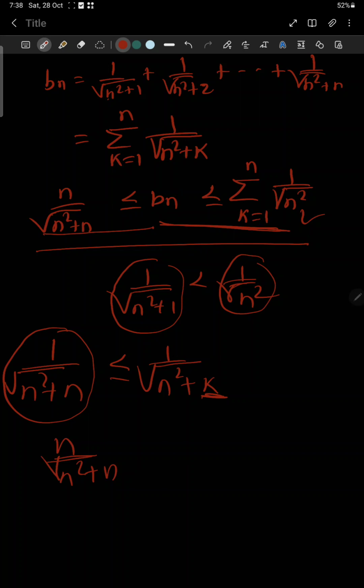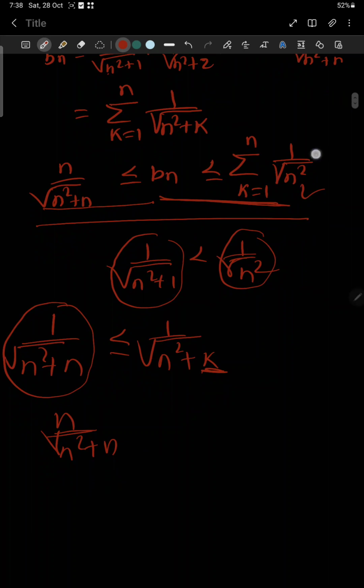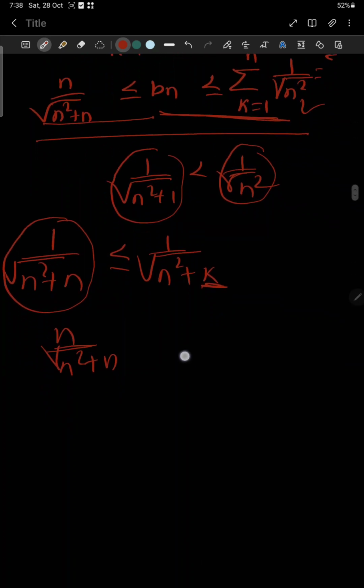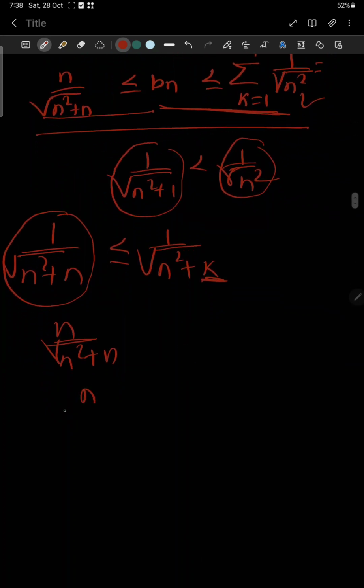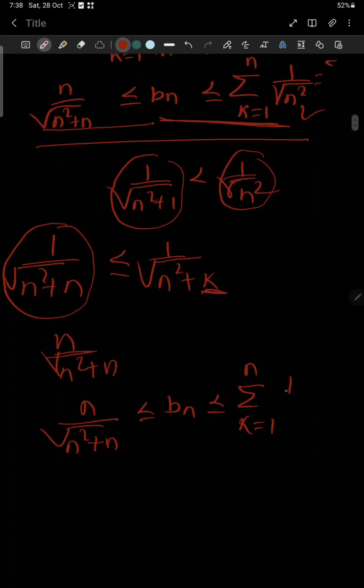Then, what is our next target? If we sum this quantity, finally we will get n by root over n square plus n less than or equal to Bn, which is less than or equal to summation k from 1 to n of 1 by root over n square, which is nothing but 1 by n.